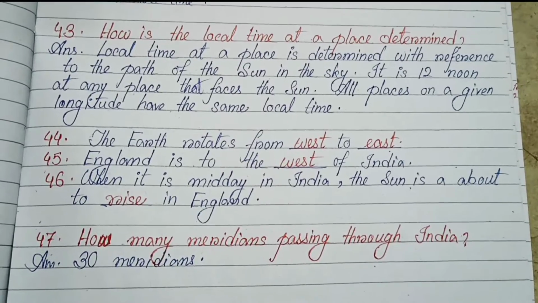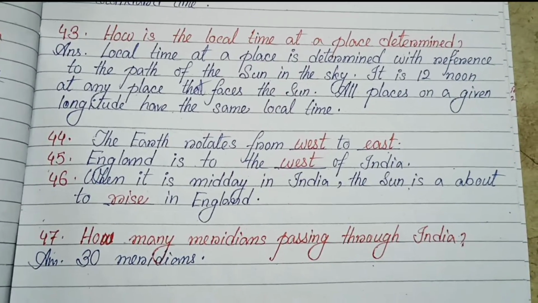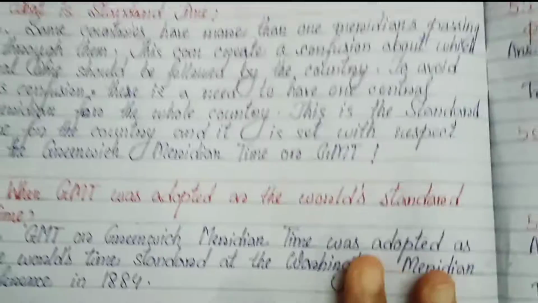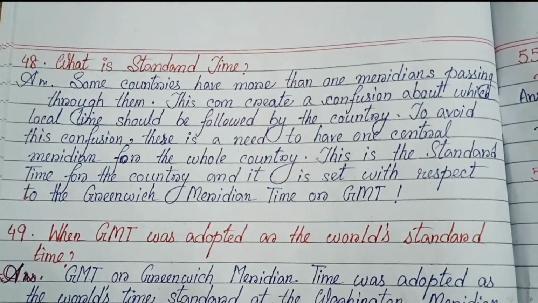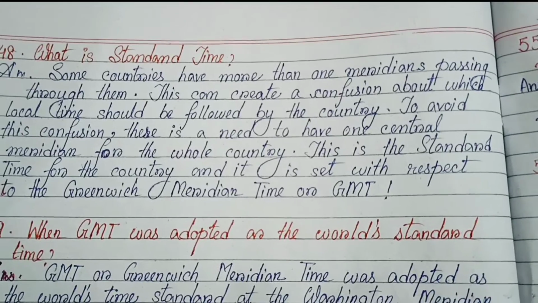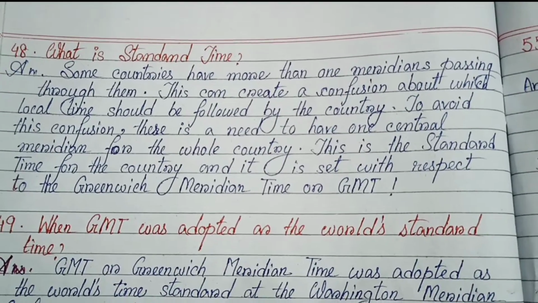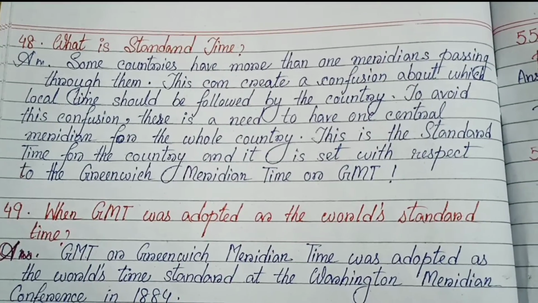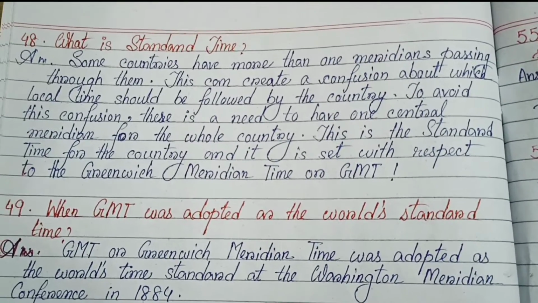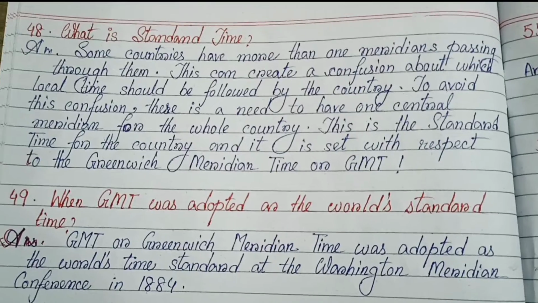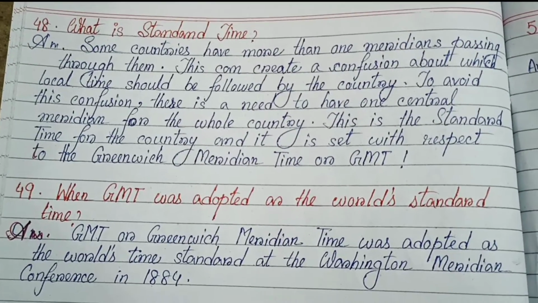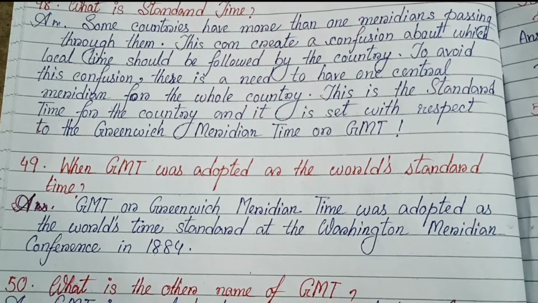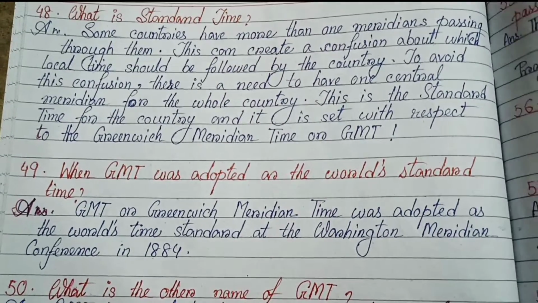Number 47. How many meridians pass through India? 30 meridians. 48. What is standard time? Some countries have more than one meridian passing through them. This can create confusion about which local time should be followed by the country. To avoid this confusion, there is a need to have one central meridian for the whole country. This is the standard time for the country and it is set with respect to the Greenwich Meridian Time or